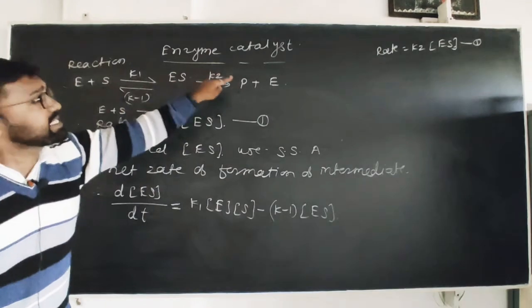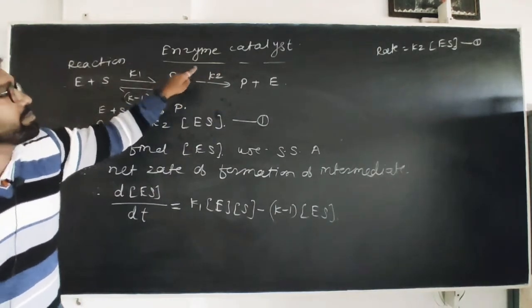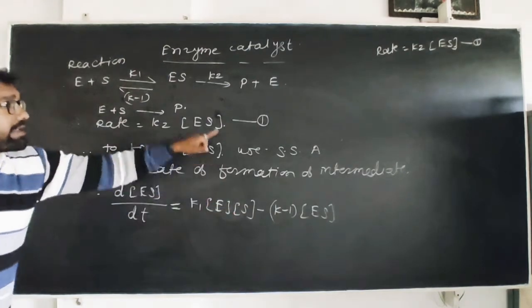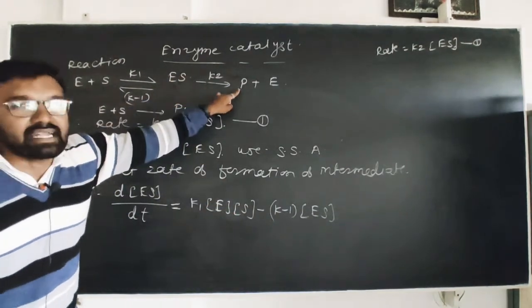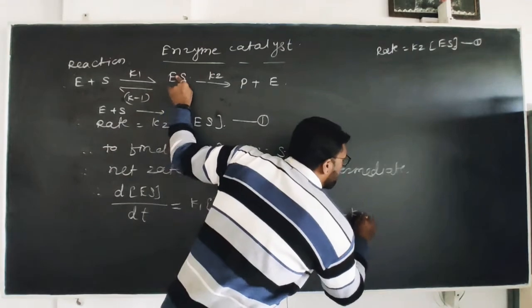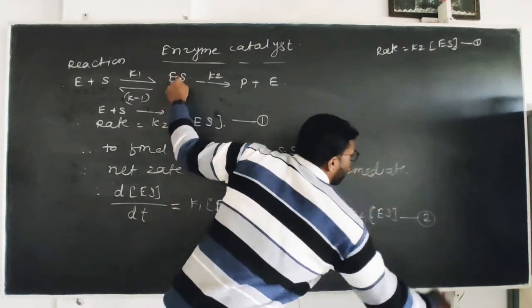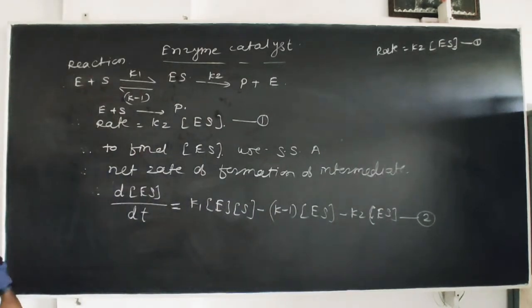In the second reaction, the intermediate is decomposed. Here also it is decomposed, therefore we give the minus sign. Now here also the intermediate is decomposed, therefore minus K2 into ES. This is the net rate of formation of intermediate.